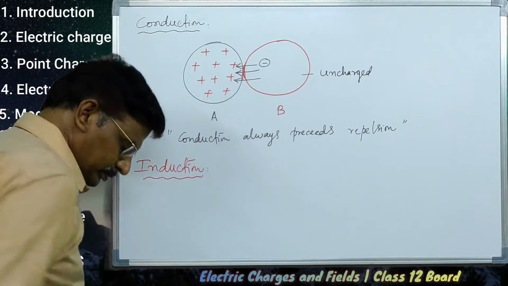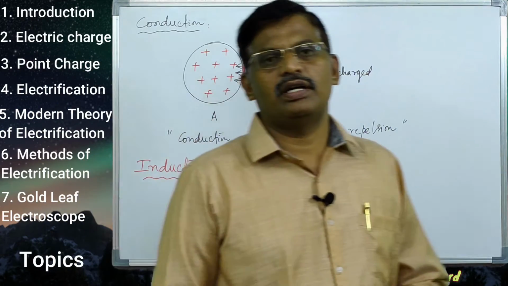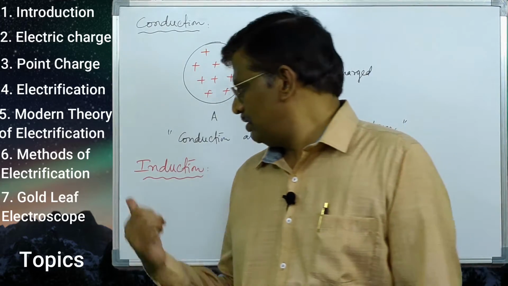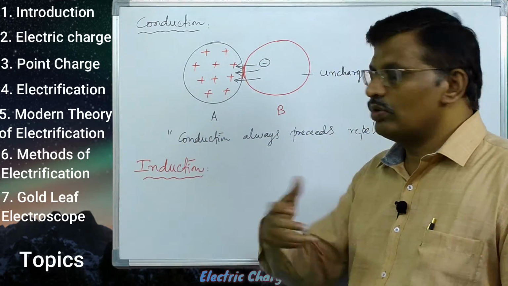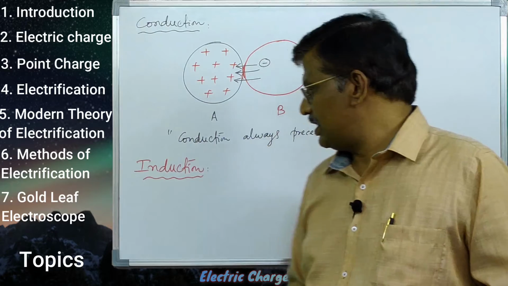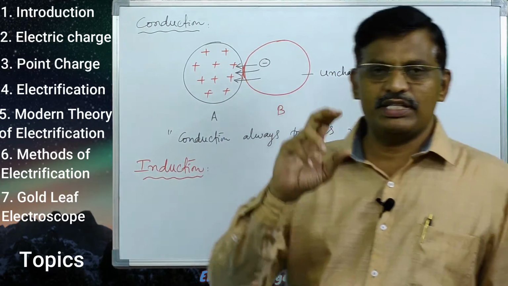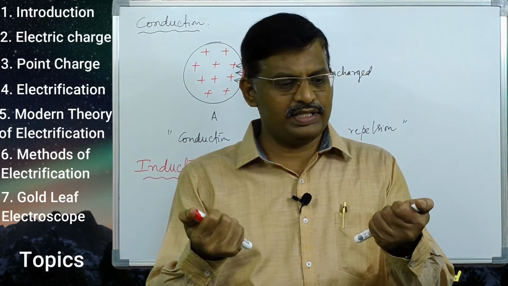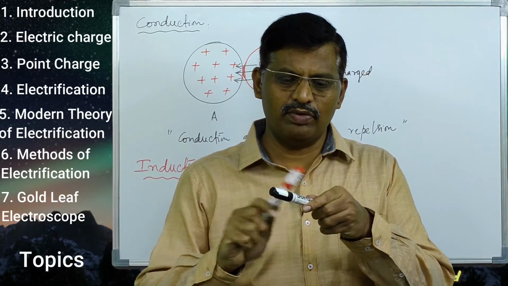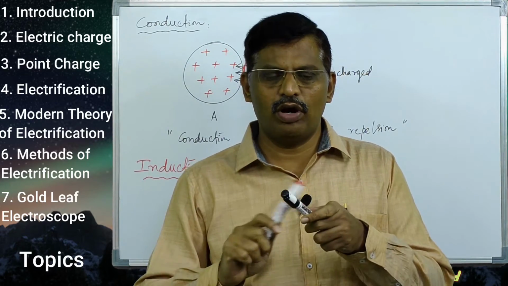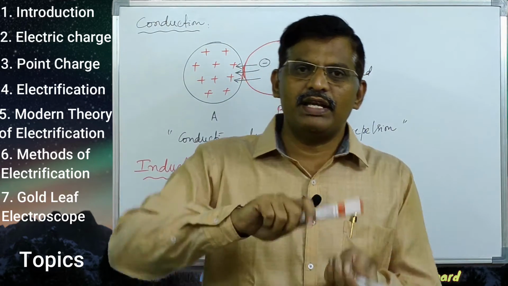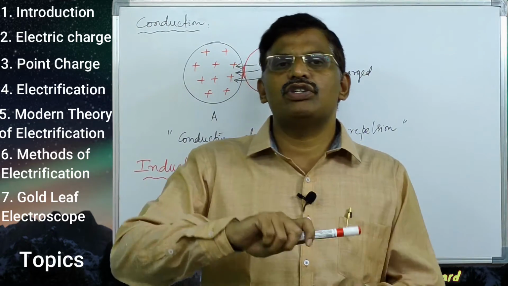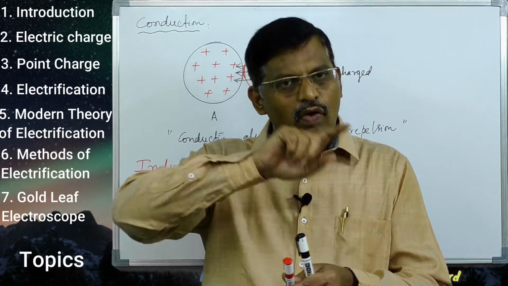Induction is the last and third method to obtain charged bodies. The first process is by friction. When two bodies are rubbed one over the other, there may be an exchange of electrons from one body to another.